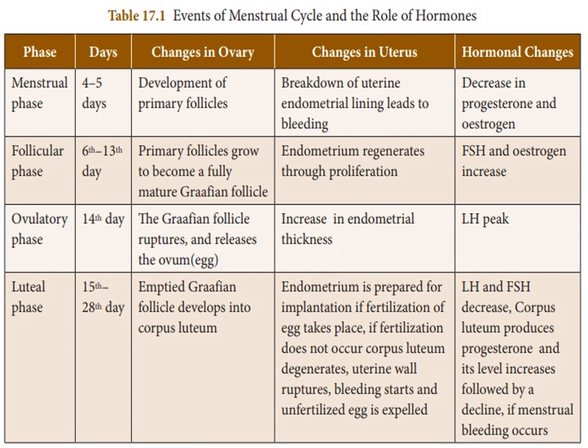If fertilization does not occur, the corpus luteum degenerates, the uterine wall ruptures, bleeding starts, and the unfertilized egg is expelled. LH and FSH decrease, and the corpus luteum produces progesterone, whose level increases followed by a decline, and menstrual bleeding occurs.